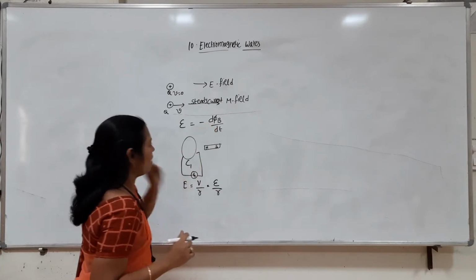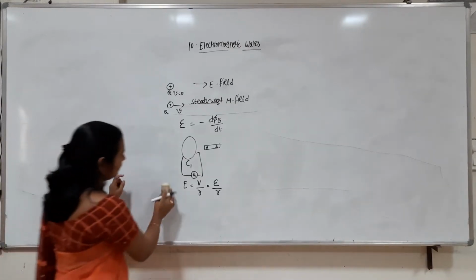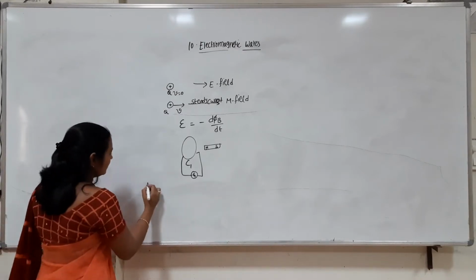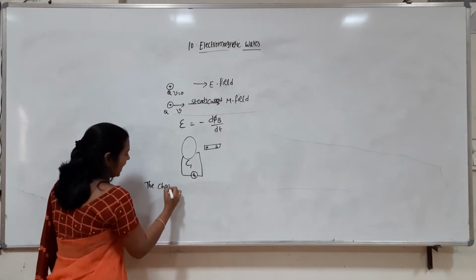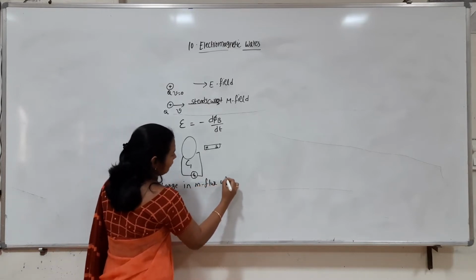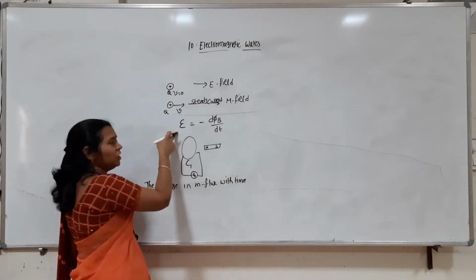So Faraday's law we can write as: the change in magnetic flux with time creates an electric field. The change in magnetic flux with time induces EMF.